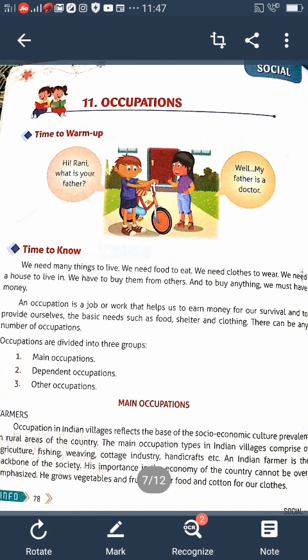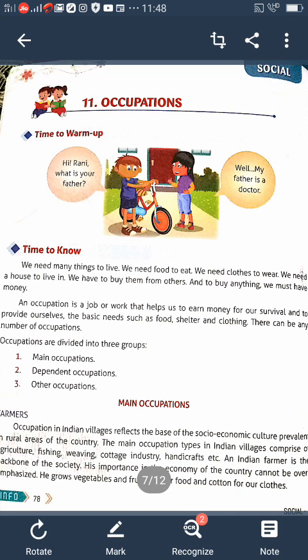The occupations of Indian villages reflect the base of the socio-economic culture prevalent in rural areas of the country. The main occupation types of Indian villages comprise agriculture, fishing, weaving, cottage industry, handicraft, etc. And the Indian farmer is the backbone of our society. His importance in the economy of the country cannot be overemphasized. He grows vegetables and fruits for food and cotton for clothes.